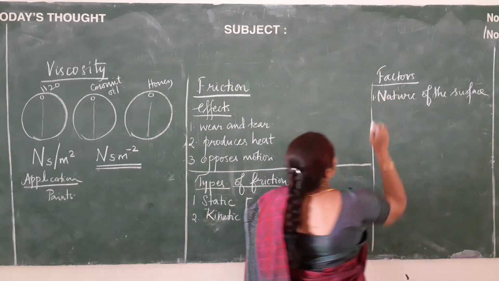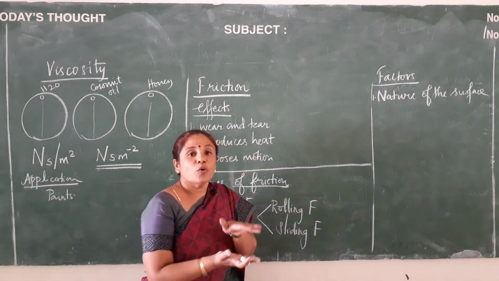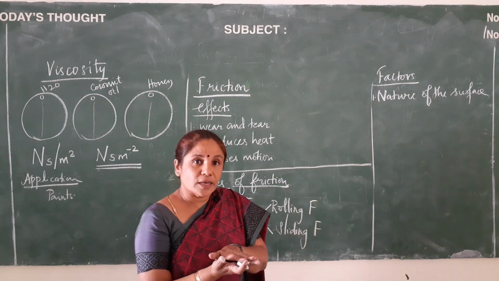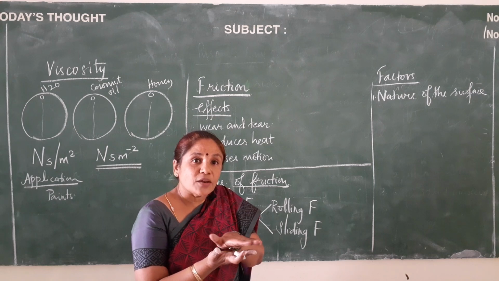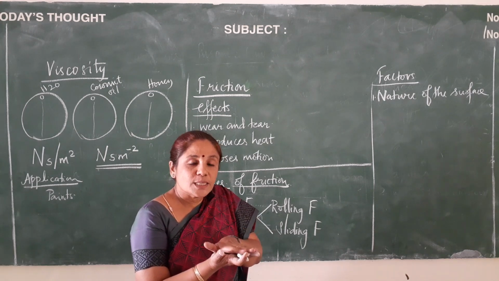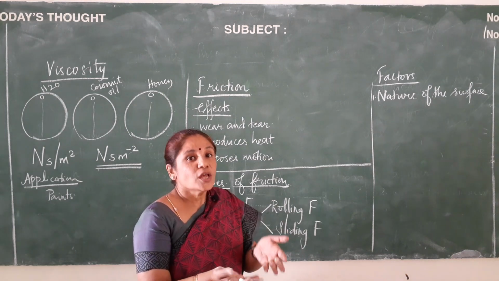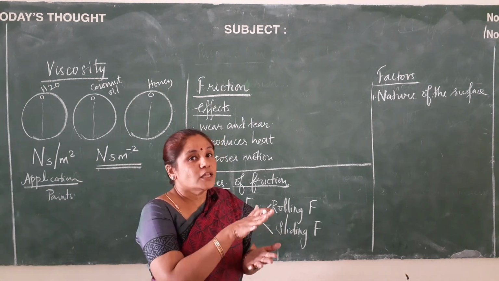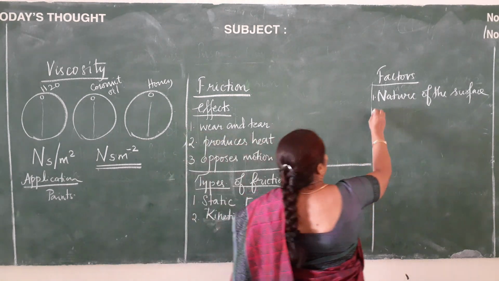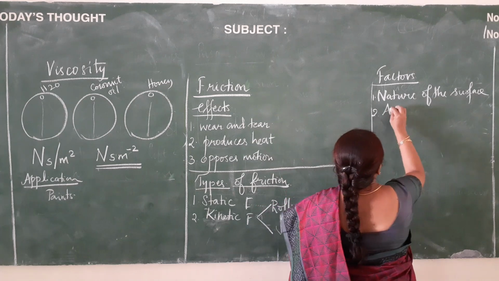We are talking about two objects which are in contact. Suppose the surface at which they have contact is very rough, then the friction is more. If the objects are very smooth, then the friction will be lowered. So that will be the nature of the surface. And the second one will be area of contact.